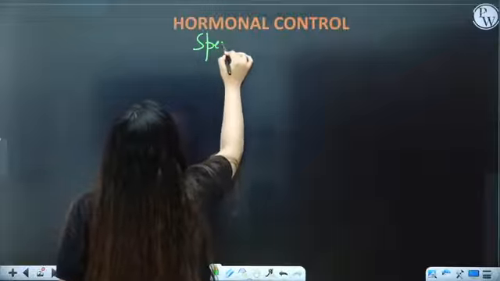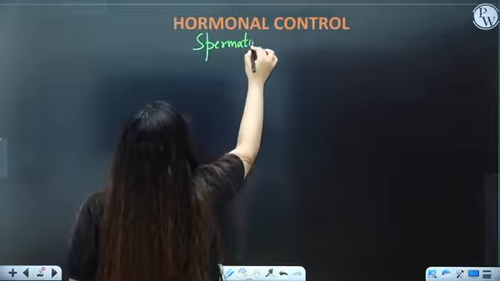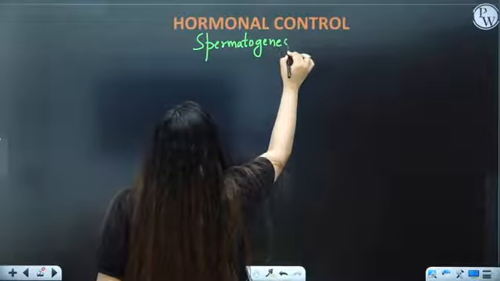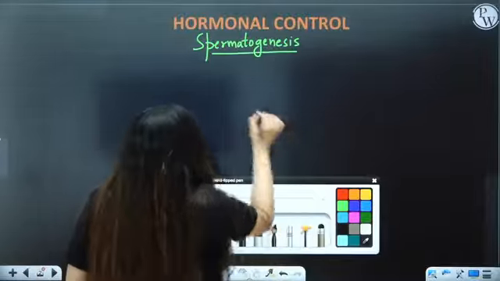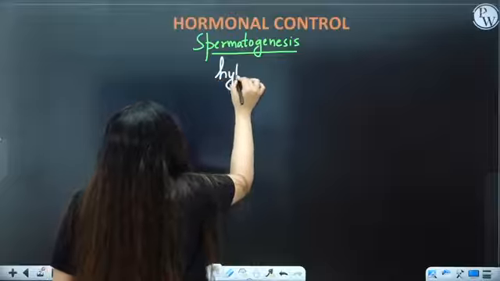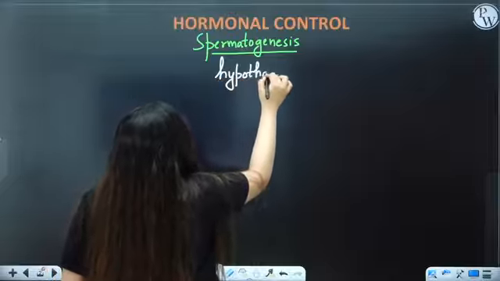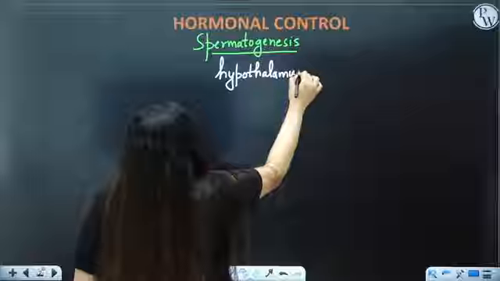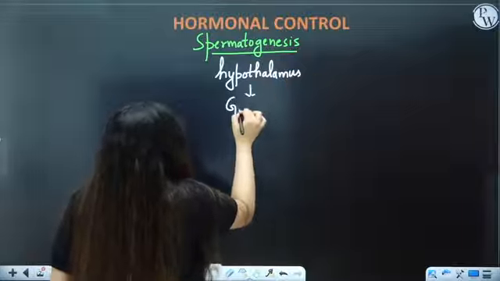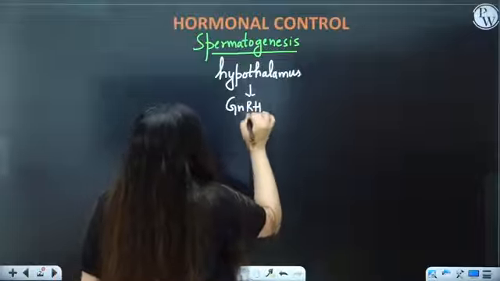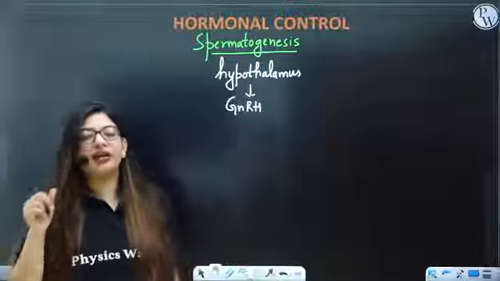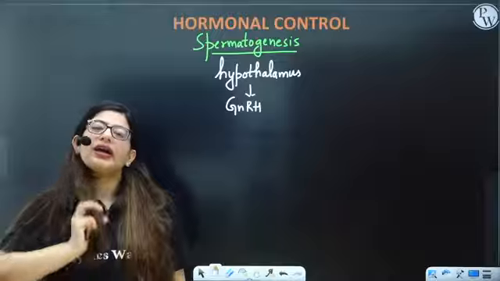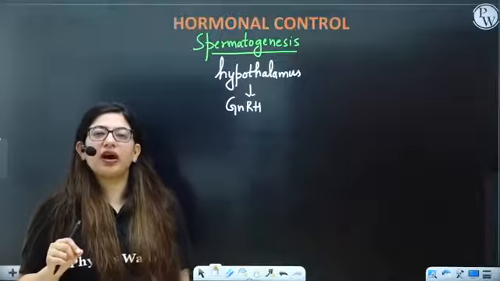How is spermatogenesis controlled by hormones? So we have one gland whose name is hypothalamus. Hypothalamus secretes the hormone GnRH, gonadotropin releasing hormone, and this helps in the release of gonadotropins.